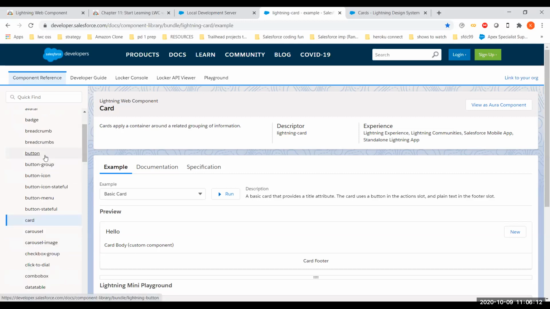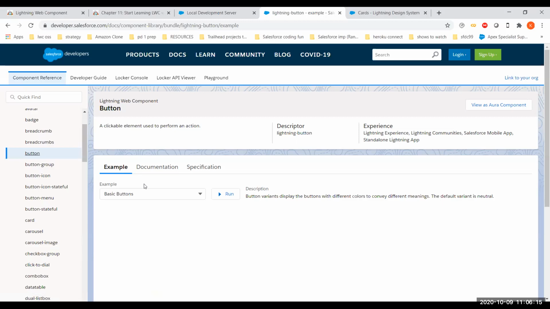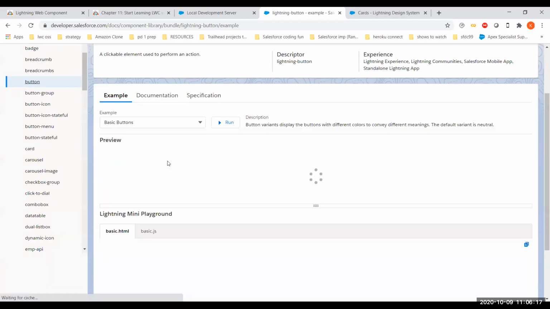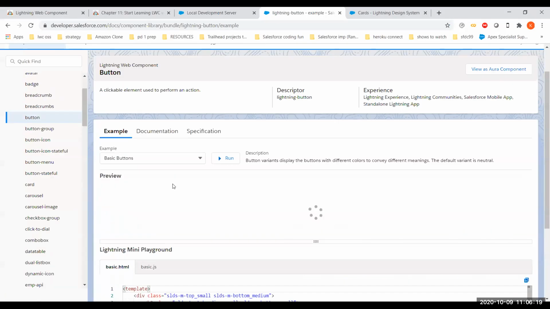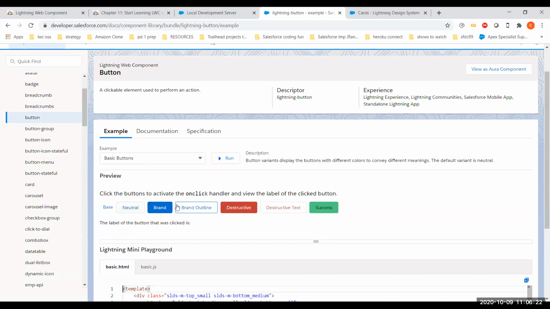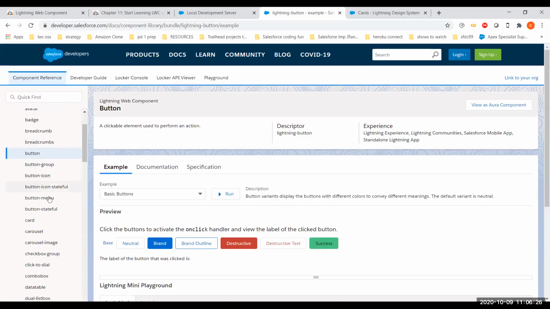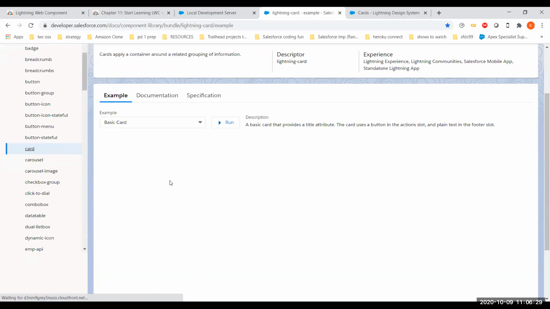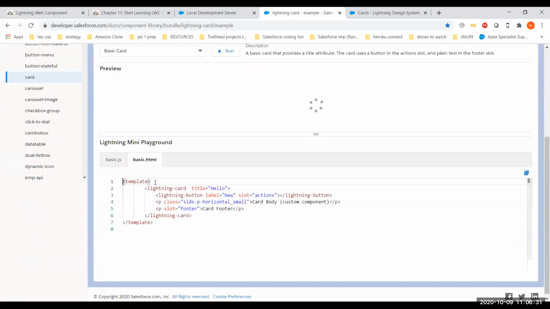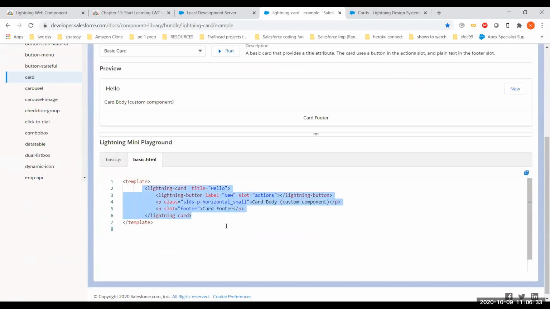There are particular default stylings which we can use directly as tags in our components. Like Kushagra used the Lightning card tag. You can give a name or title and different attributes for that card. This library provided by Salesforce is called the Lightning Design System, and from it we can apply stylings to our components.